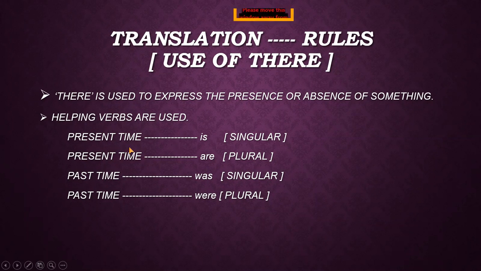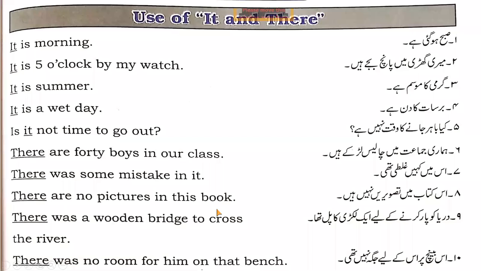To show the present time, is is used for singular things, and are is used for plural things. For the past time, was is used for singular things, and were is used for plural things. When I give you the examples, you will understand more clearly.